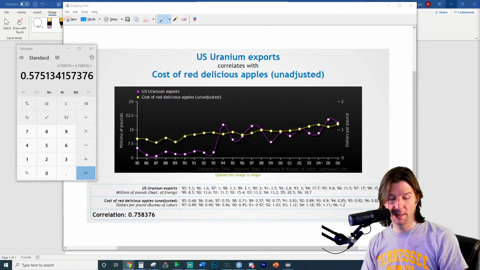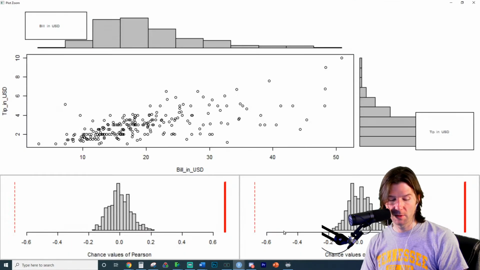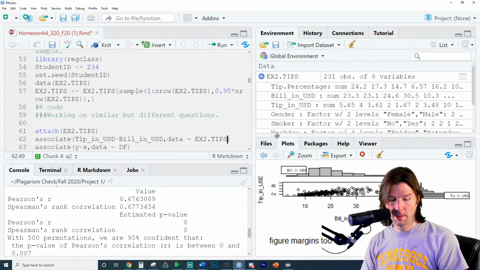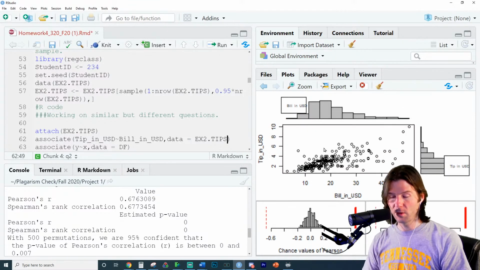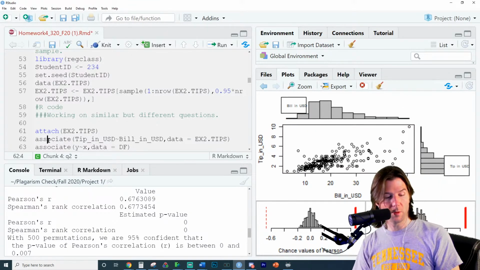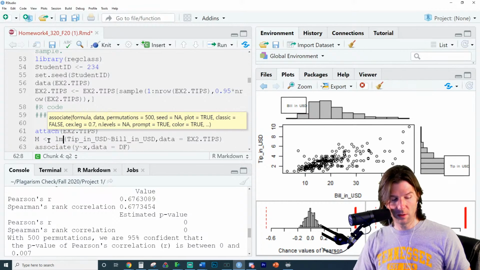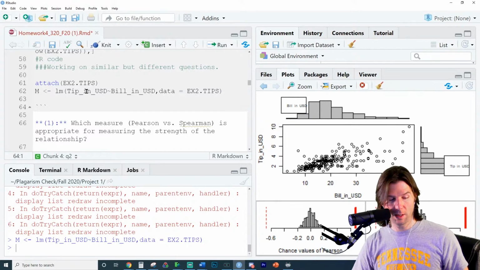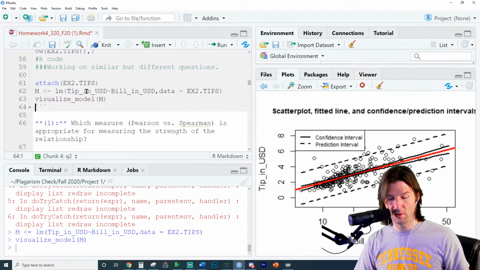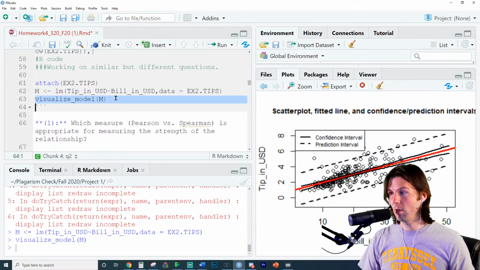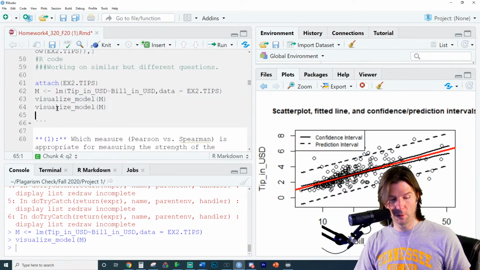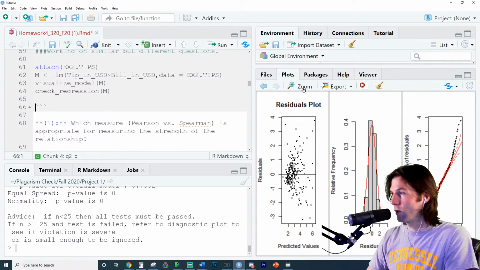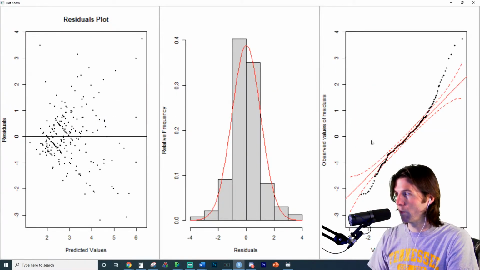And to create a residual plot, especially if we want to create one in R, this is a really cool thing. We'll be doing this in 320 here, but check this out. You remember this thing we just did right over here? If everyone in 320 remembers, we have this plot right here. Well, watch this. I'm going to create a linear model from this. So do not do this for your assignment. But I've created now a linear model, and I could visualize this linear model right here. And then I could go all the way back to the beginning, because now I can do a check regression on this and actually look at the residual plots and see if the conditions are met for normality.